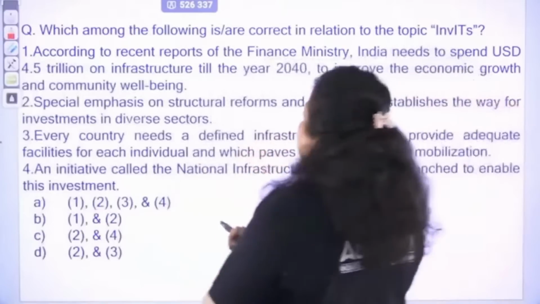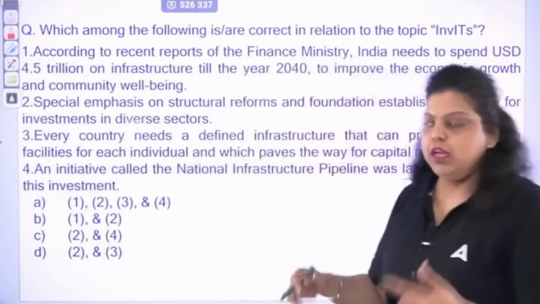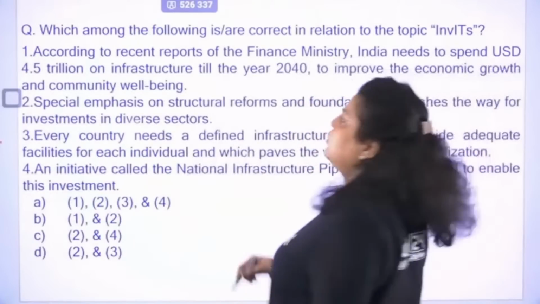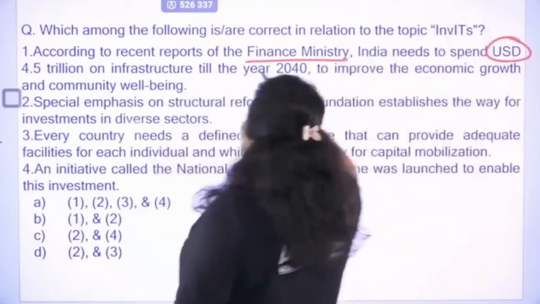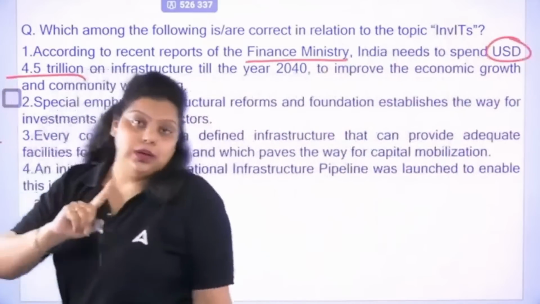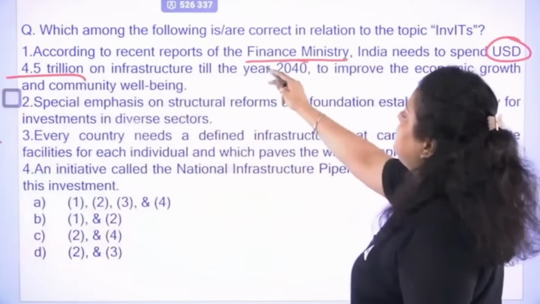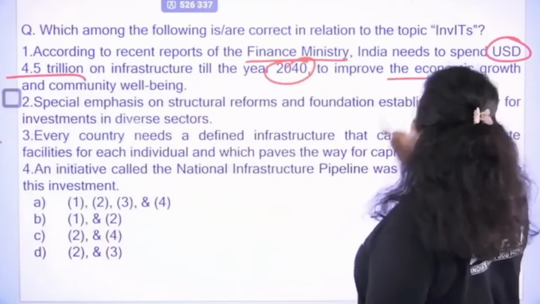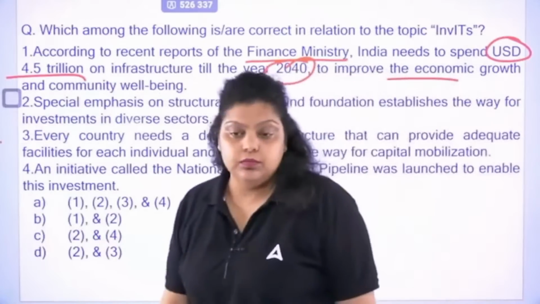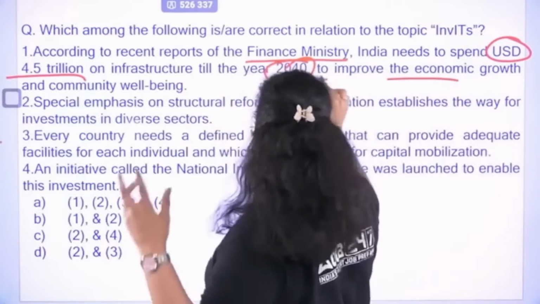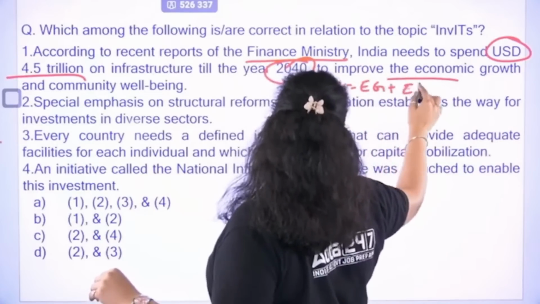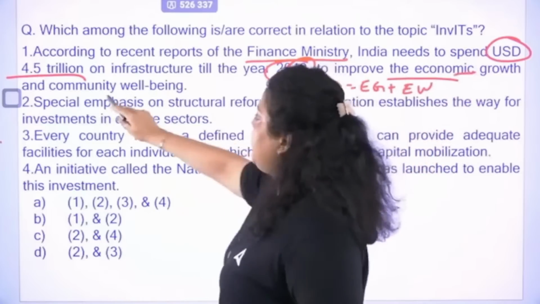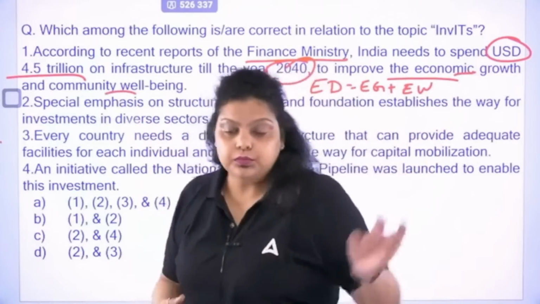Just read the options. So we are talking about infrastructure. The first option says, according to the recent report of the Ministry of Finance, India needs to spend $4.5 trillion on infrastructure by the year 2040 to improve economic growth and community well-being. So economic development, I have told you so many times, means economic growth plus economic welfare. So economic growth is there, and community well-being means economic welfare.